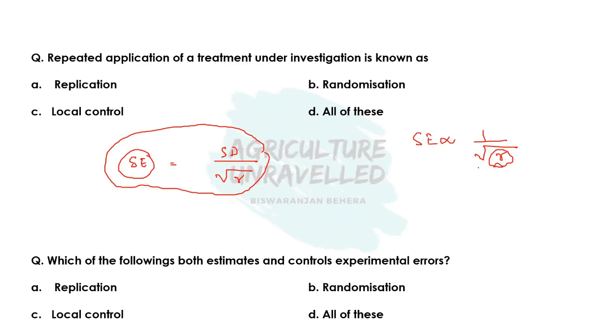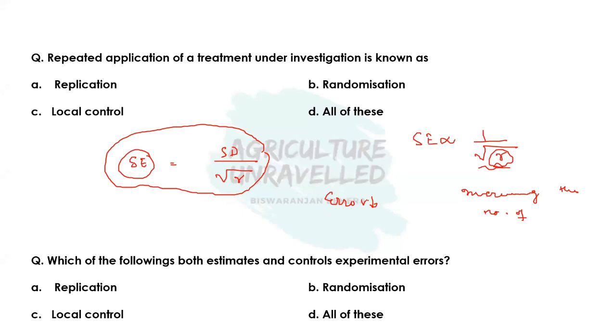Then next question is, up to what number of replication should we adopt? Okay, so it is clear that by increasing the number of replication, the error will be minimized, error will be decreased. So it is a good thing. Since by increasing replication we can reduce the experimental error, and our main purpose is to reduce experimental error, we can go for any number of replication.